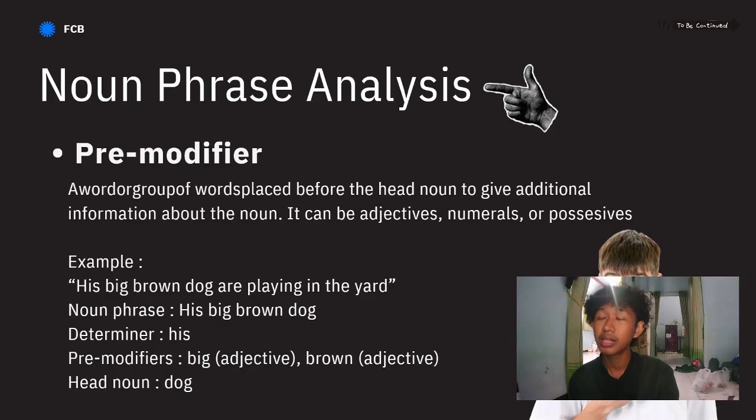Another example: the big blue house is old and dirty. The noun phrase is, as I said before, the determiner the, the pre-modifier big and blue, both are adjectives too. The head noun is house.